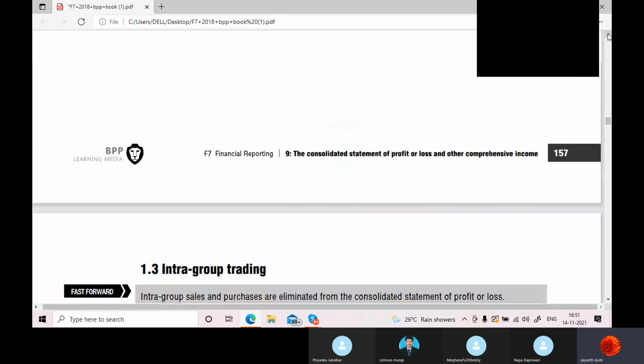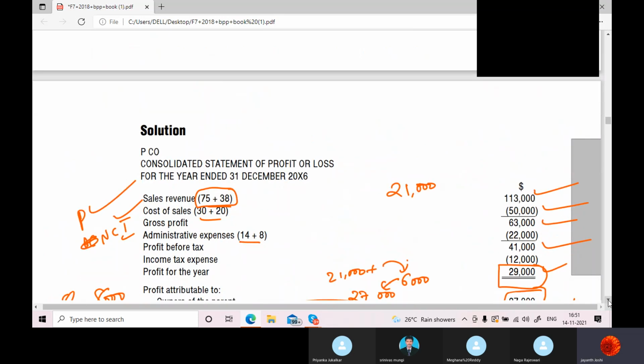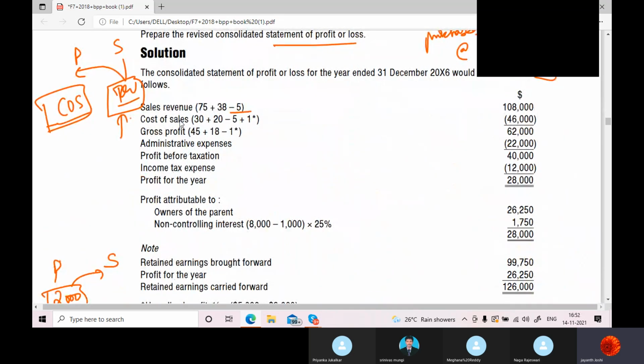Previous question itself is continued here. 75 plus 38, this is the group sales. From group sales, we will remove that revenue which is between the parent and subsidiary. From the group cost of sales, we will remove the same transaction, which is cost of sales to parent. If it is revenue for subsidiary when subsidiary was maintaining a single set of books, it was cost of sales for parent when parent was maintaining a single set of books. Now they are going for consolidation, we have to cancel this transaction. So cost of sales is removed from total cost of sales.